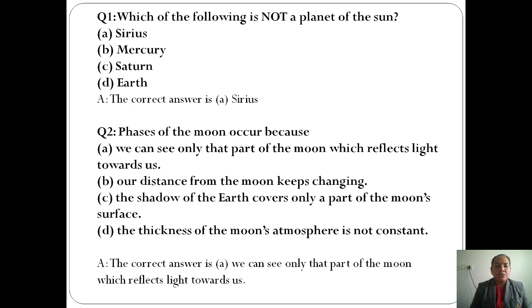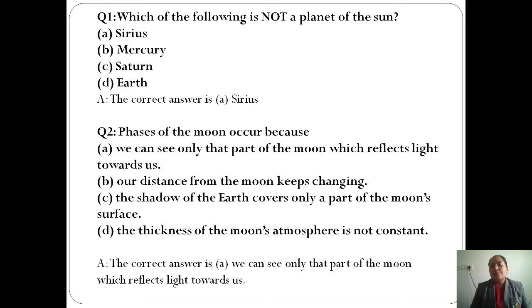The question number 2. Phase of moon occurs because. Again we have 4 options. We can see only that part of the moon which reflects light towards us. Second option, our distance from the moon keeps changing. The third one, the shadow of the earth covers only a part of moon surface.